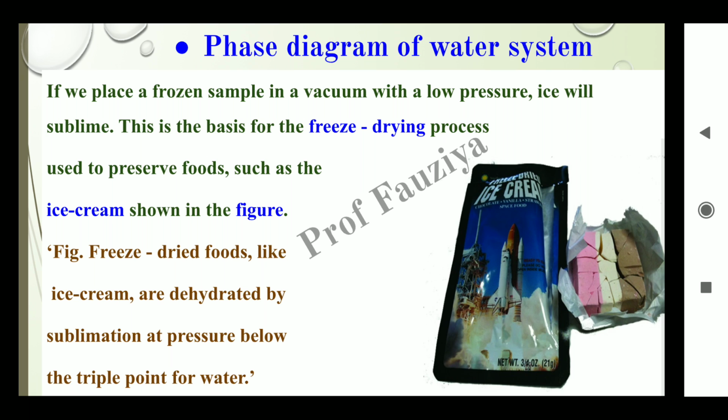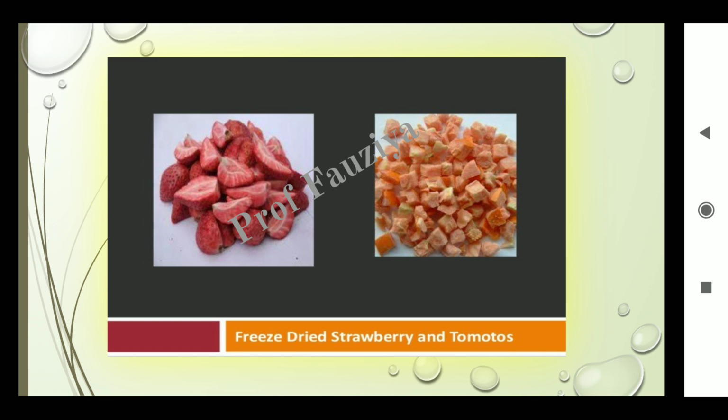What is the necessary criterion? It must be at lower pressure. So here the figure indicates the freeze dried foods, that is the ice cream. They are dehydrated by sublimation at pressure below the triple point for water. Here is another example of freeze dried strawberry and tomatoes.